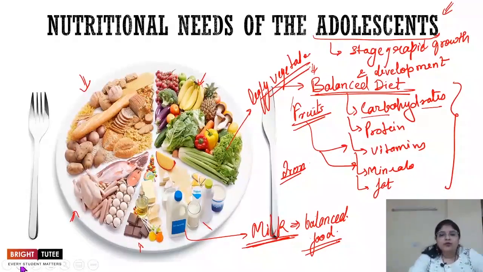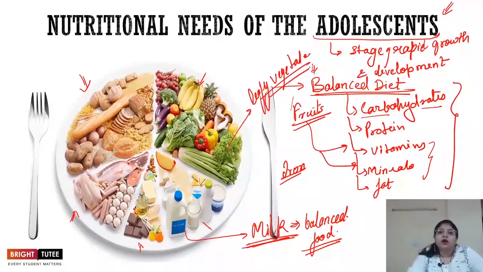Now, what you can do is you can check your food items, or you can make a list of the food that you eat from morning till dinner, and you can see whether all the food that you are eating contains all these nutrients. You can see whether the food that you are eating consists of fruits which are acting as the protective food. Basically, when we say protective food, these are the vitamins and minerals which help us in building immunity. They protect us from any kind of disease, right? So consider your daily routine and check whether the food that you are eating is rich in all of these nutrients.